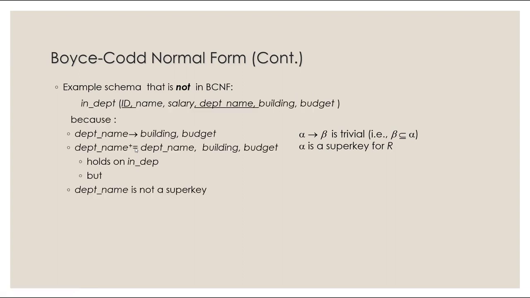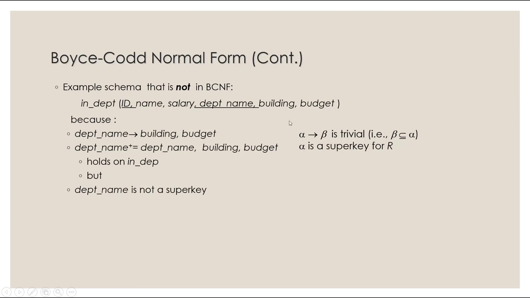So here's an example, which is in department. We have ID, name, salary, department name, building, and budget, and then these are going to be our dependencies. We have department name determines the building and the budget. For each department, there's only one main building and one budget. So let's see if one of these is true.